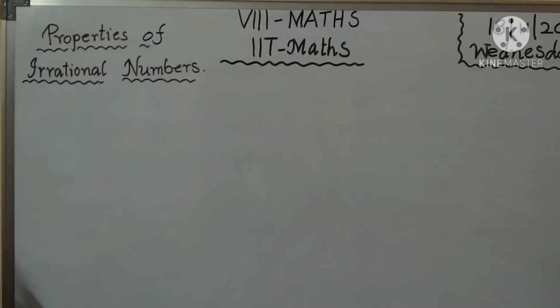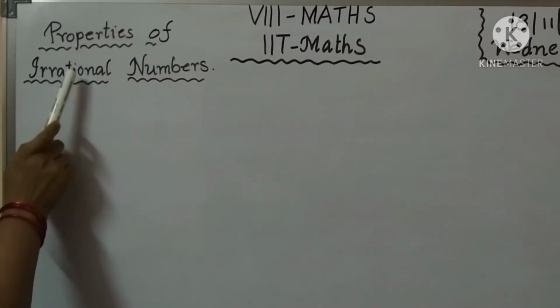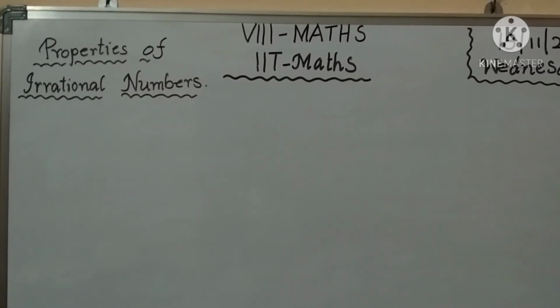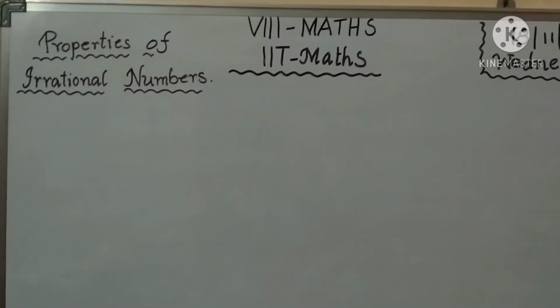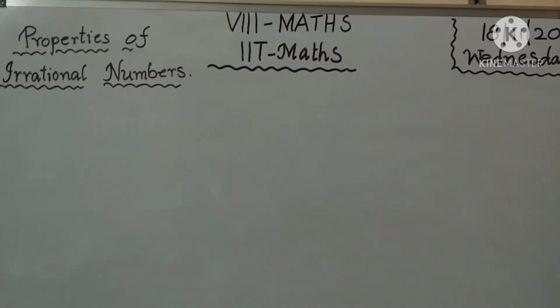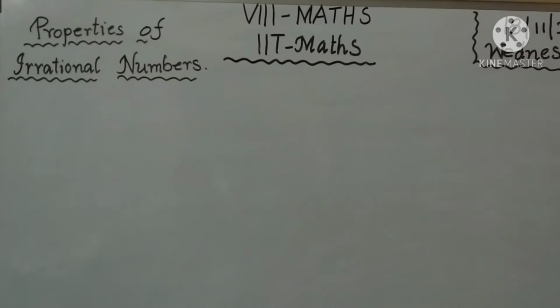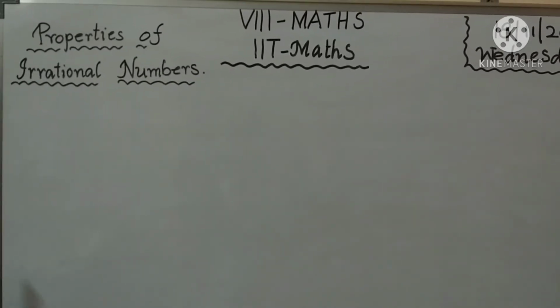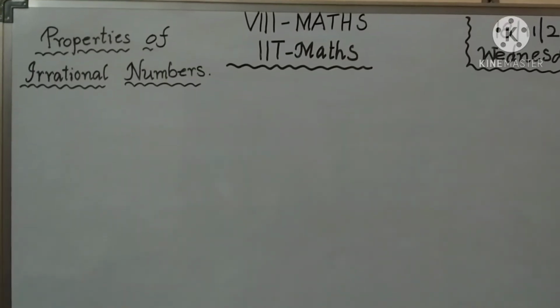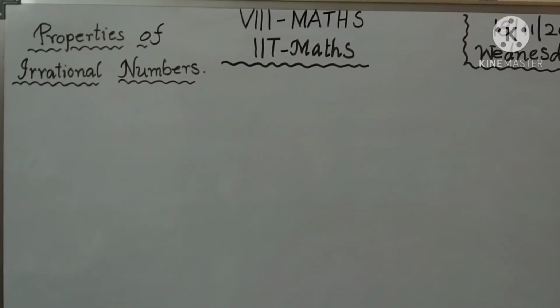The next topic is properties of irrational numbers. Already we learned the properties of rational numbers: addition, subtraction, multiplication and division methods, identity properties like that. In the properties of irrational numbers also, addition, subtraction, multiplication and division topics are there.